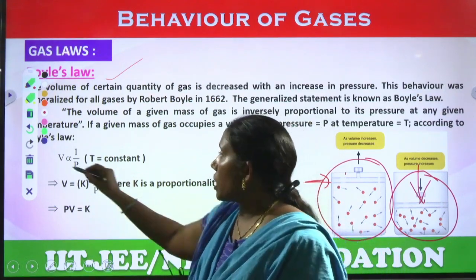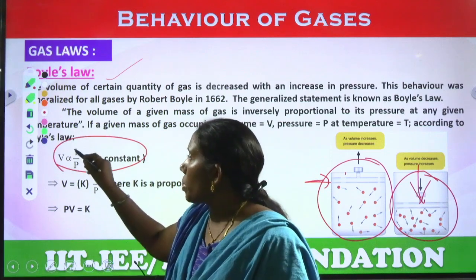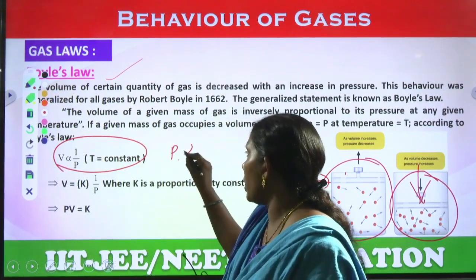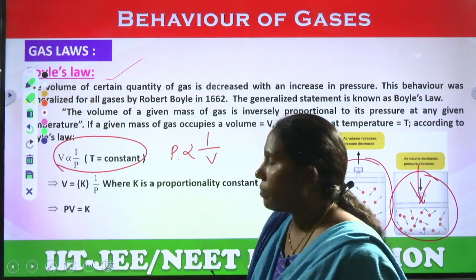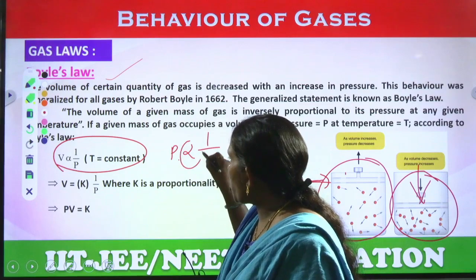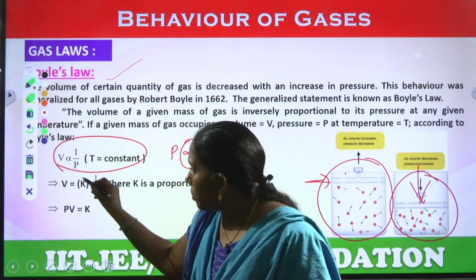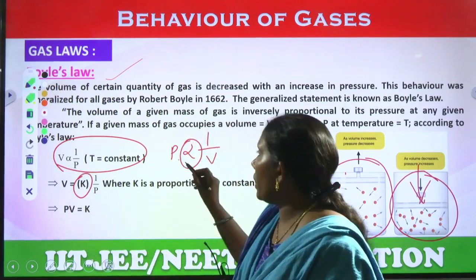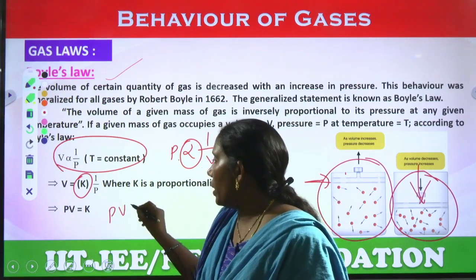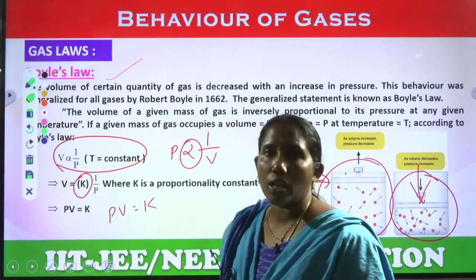Inversely proportional means volume is proportional to 1 by P, or P is proportional to 1 by V. Anything we can write. Then we remove this proportionality and put a constant K. Then V equals K into 1 by P. Then PV equals K, which means constant.